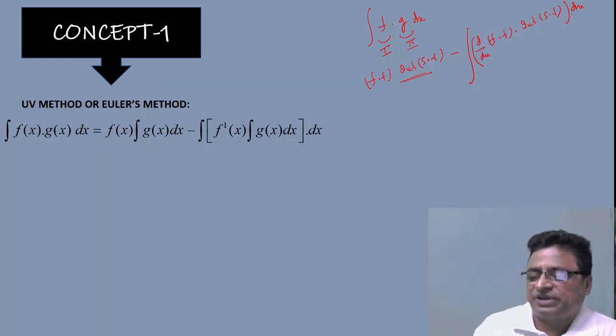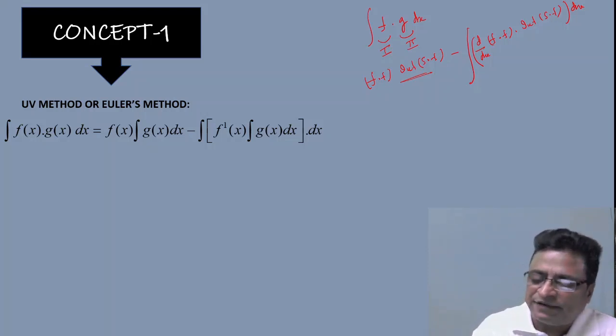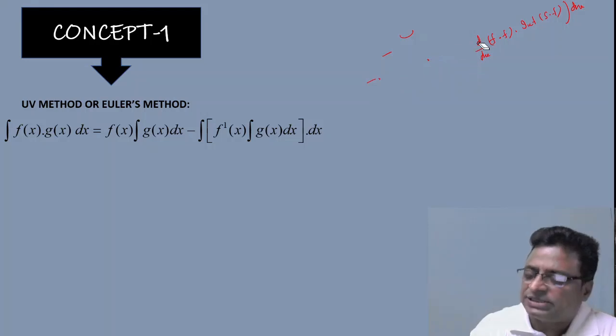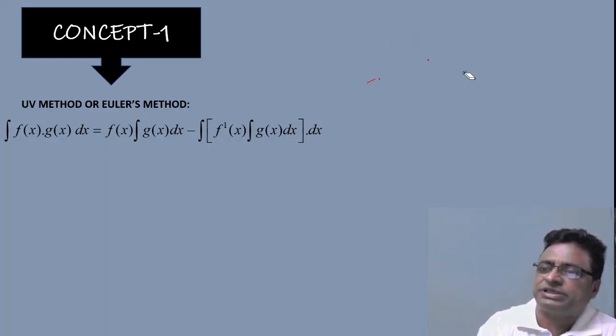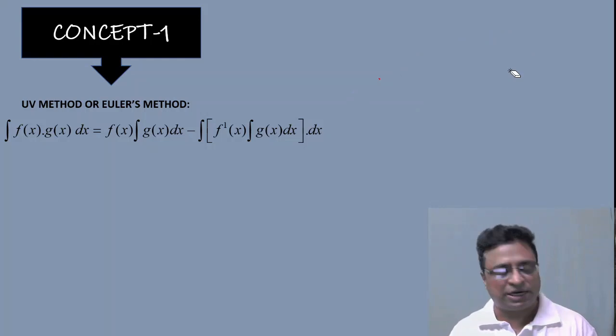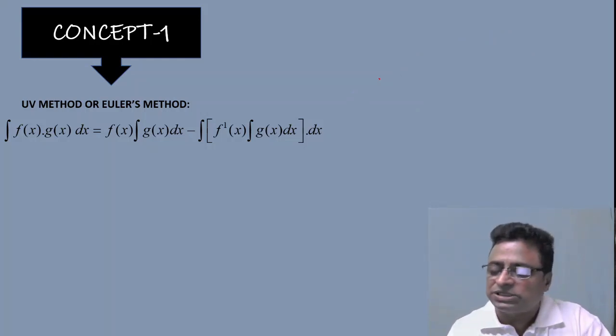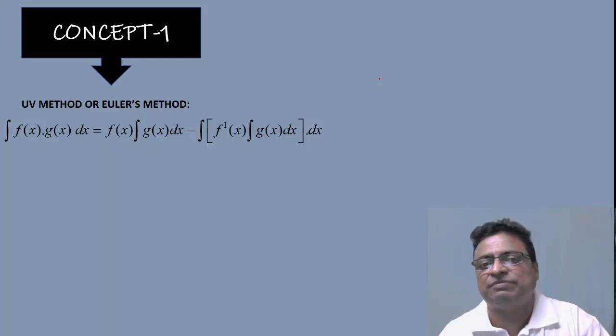dx. So the $1 million question is how to identify the first function and the second function. Is the first appearing function the first function and the second obviously the second? No, that is not the case. Identification of the first and second function plays a very good role in solving problems, and several mixed conceptual or direct questions we can expect from this particular formula.